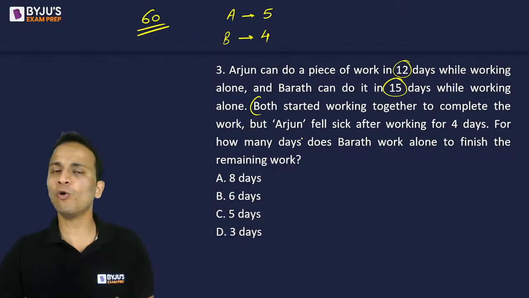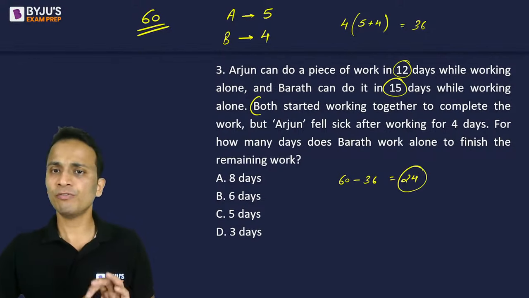So, 4 multiplied by 9, that is 36 units of work, has been finished in the first 4 days. Total work was 60 units. So the remaining work is 60 minus 36, that is 24 units.